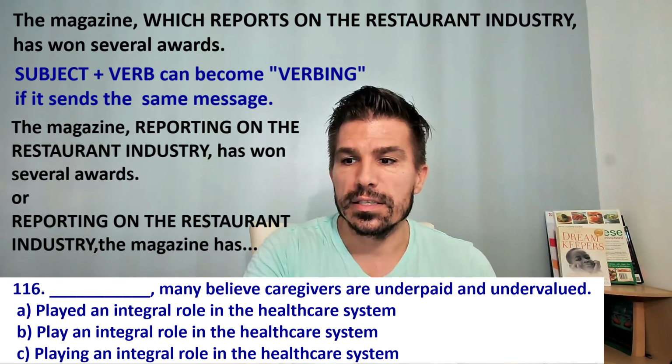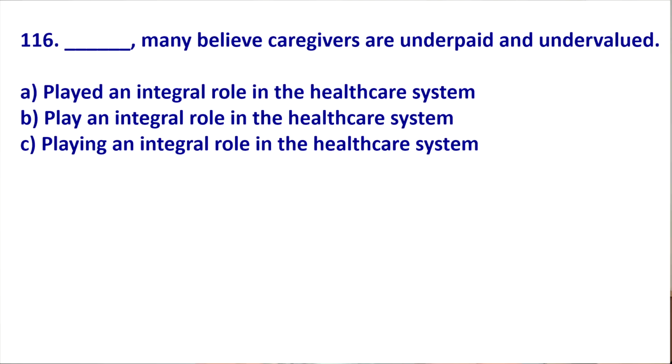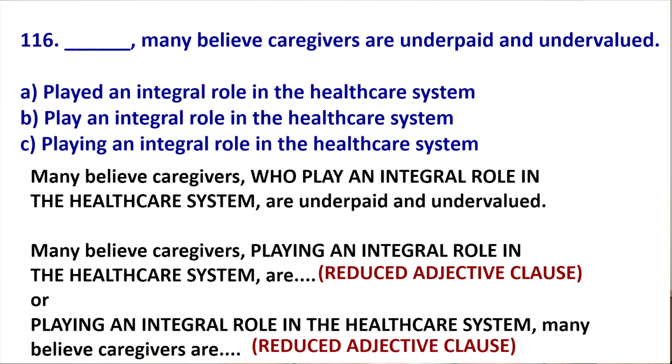All right, so let's go back to this TOEIC question. We can see that the original is many believe caregivers who play an integral role in the healthcare system are underpaid and undervalued. I can reduce who play, I take out who, and I turn play into ing to make a reduced adjective clause.